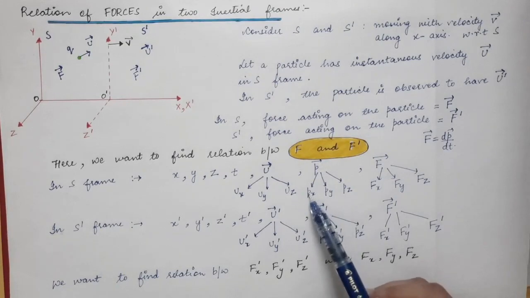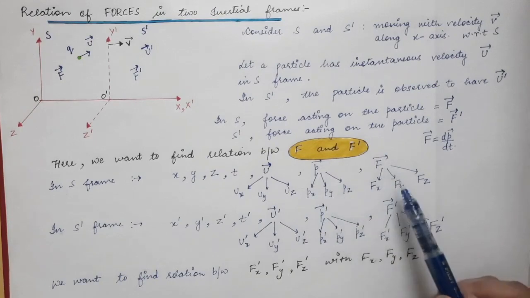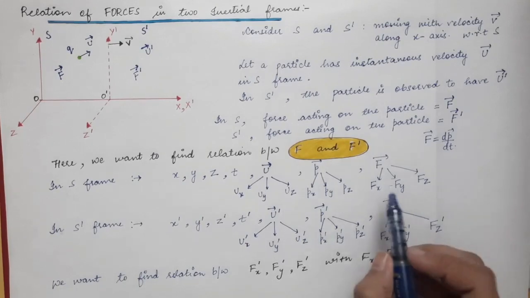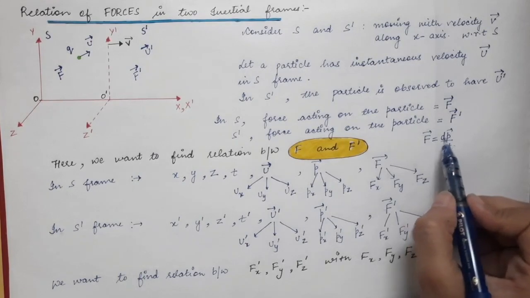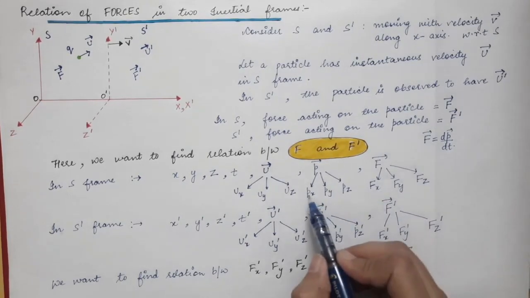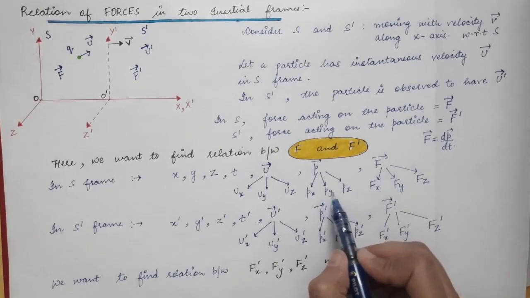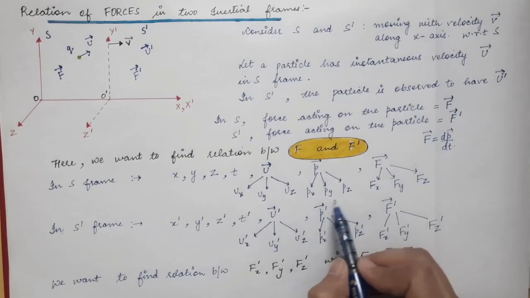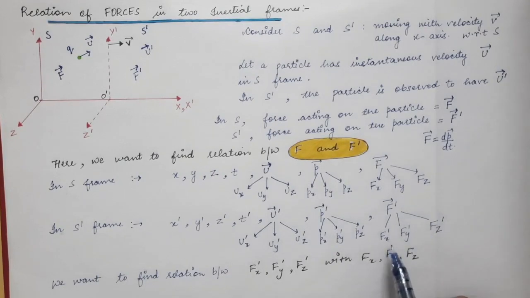First we will find the expression of momentum, then we will take its time derivative that will give us the corresponding components of the forces. For example, Fx will be nothing but dpx by dt. So force is equal to dp by dt. So Fx will be equal to dpx by dt. Similarly, Fy will be equal to dpy by dt, and Fz will be equal to dpz by dt. So we will solve these expressions and we will find the relation of Fx, Fy, Fz with Fx prime, Fy prime and Fz prime.